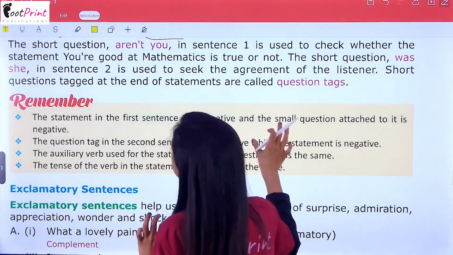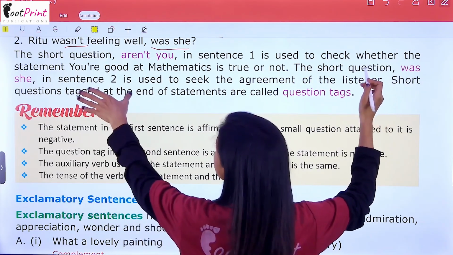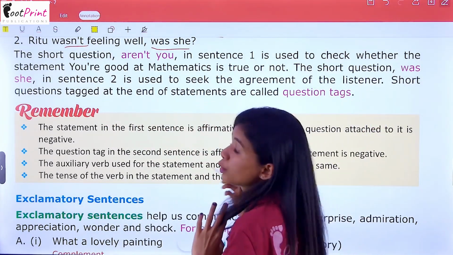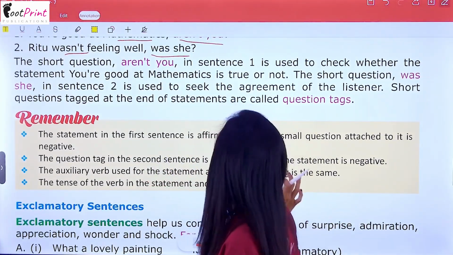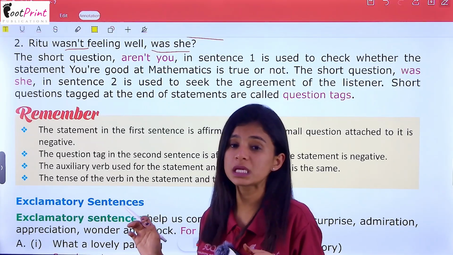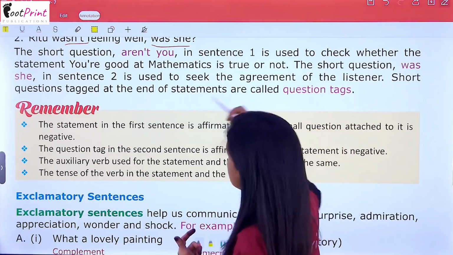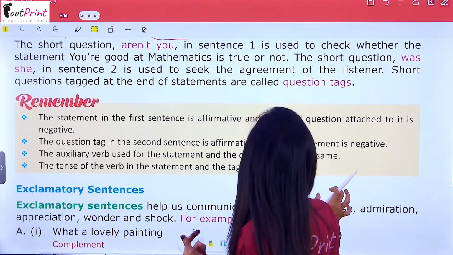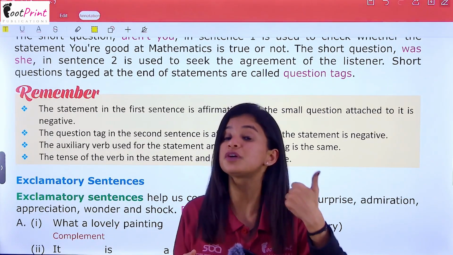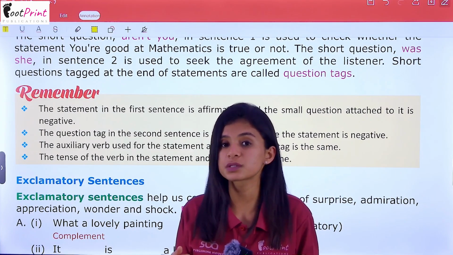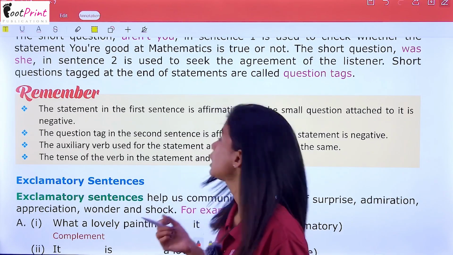I hope you are able to understand. The short question, aren't you, in sentence first is used to check whether the statement you are good at mathematics is true or not. So these questions are used to confirm something or to check whether the statement you are making is correct or not, or just an idea of yours. The short question was she in sentence 2 is used to seek the agreement of the listener. So it is used for whether we are confirming something or whether we are waiting for the agreement of someone. Like in Hindi we say hai na, then we wait for the second person's answer.